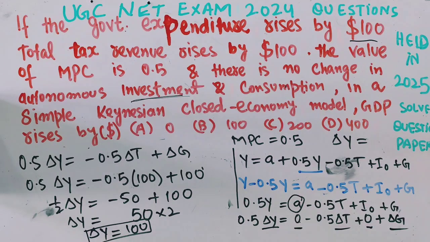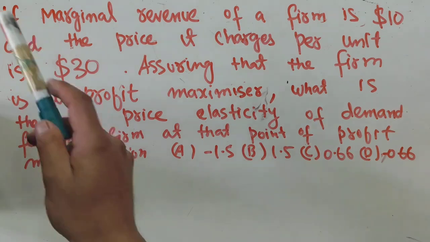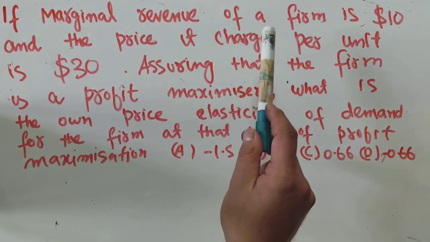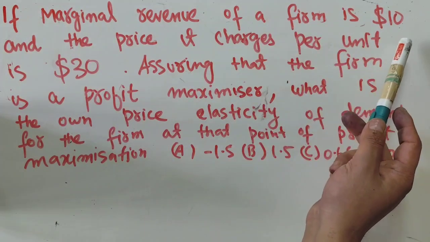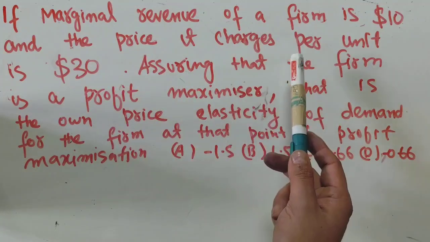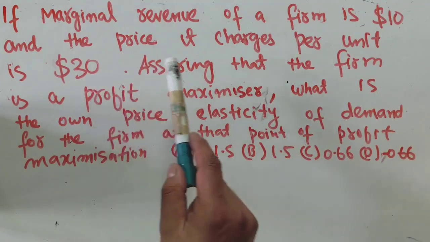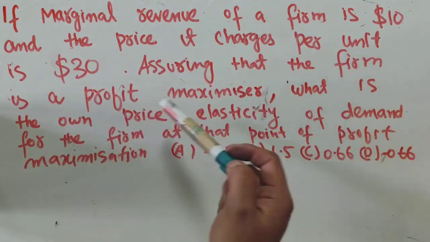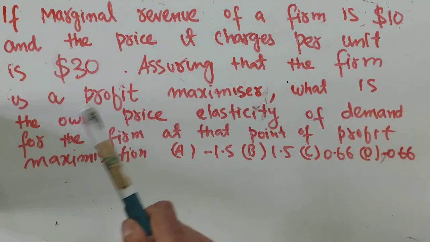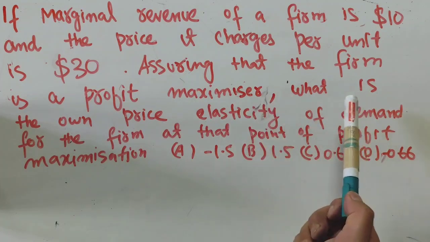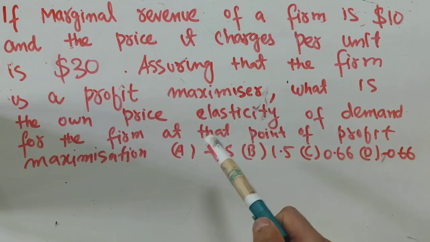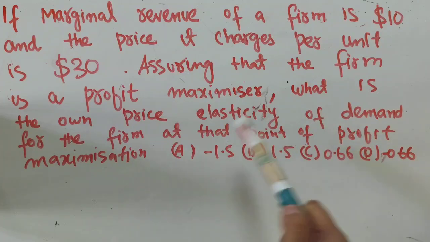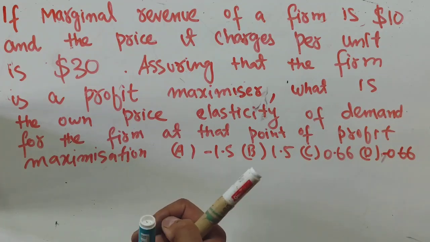The next question is: if the marginal revenue of a firm is $10 and the price it charges per unit is $30, assuming that the firm is a profit maximizer, what is the own price elasticity of demand for the firm at that point of profit maximization? Options are being given; we need to find the correct option.